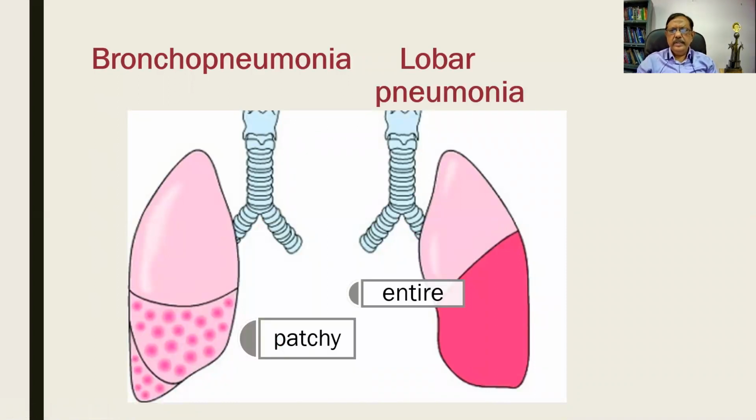And in this one, you find that there are two types of pneumonia basically. One is a lobar pneumonia, another is a bronchopneumonia or a lobular pneumonia. The entire lobe is involved, and here it is patchy areas of consolidation. All the deep pink colors are the consolidation, and the slight violetish color is normal. Bronchopneumonia and lobar pneumonia.